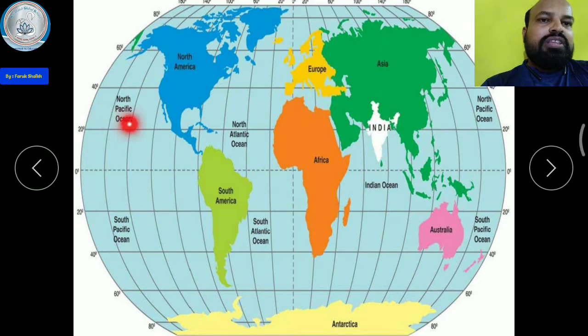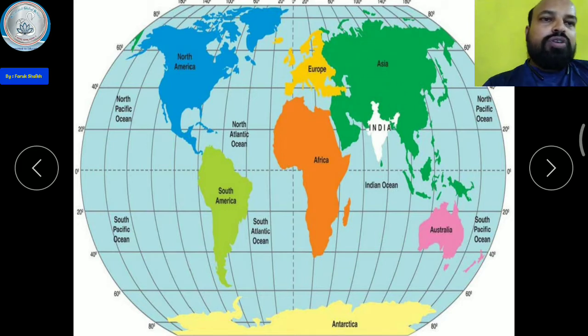So from India, the Tropic of Cancer passes just through the middle of India. That is why India lies in the northern hemisphere. This is the middle line, the equator, and the equator divides the whole earth into two parts. This is called the northern hemisphere, and this is the southern hemisphere. So India lies in the northern hemisphere, in the continent Asia.